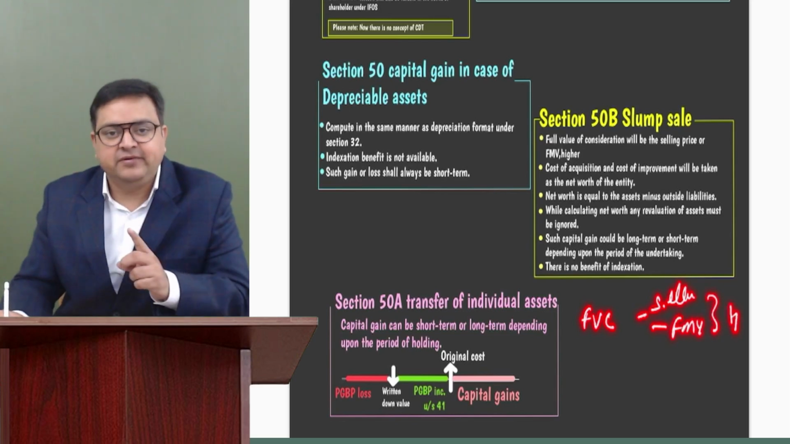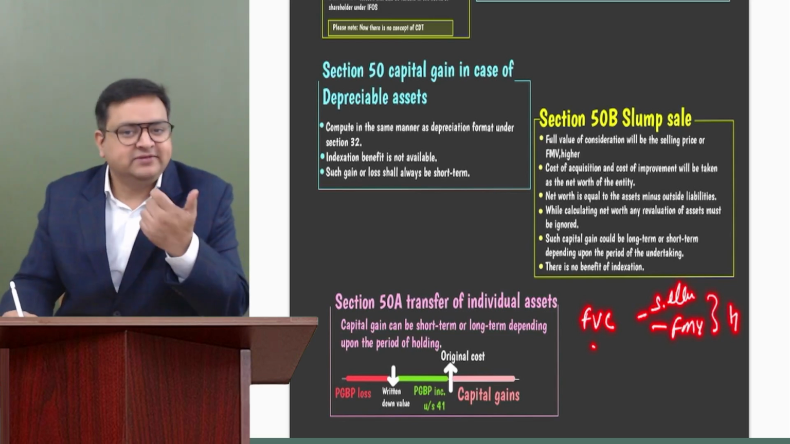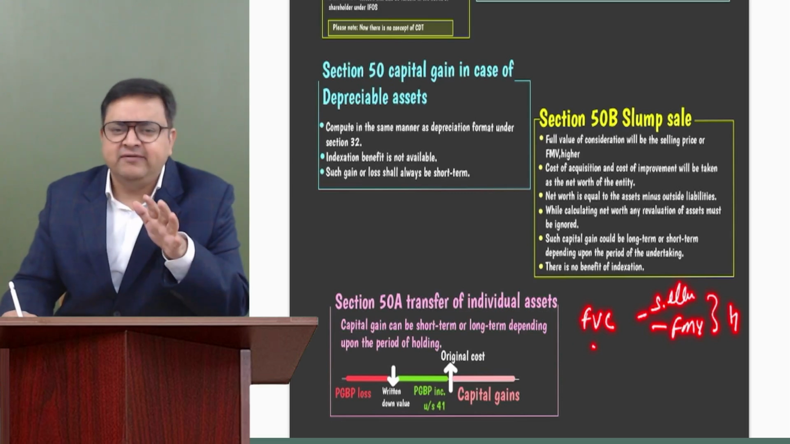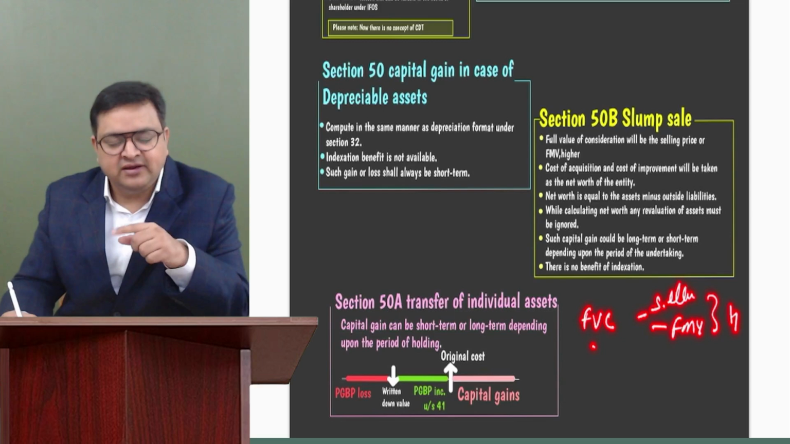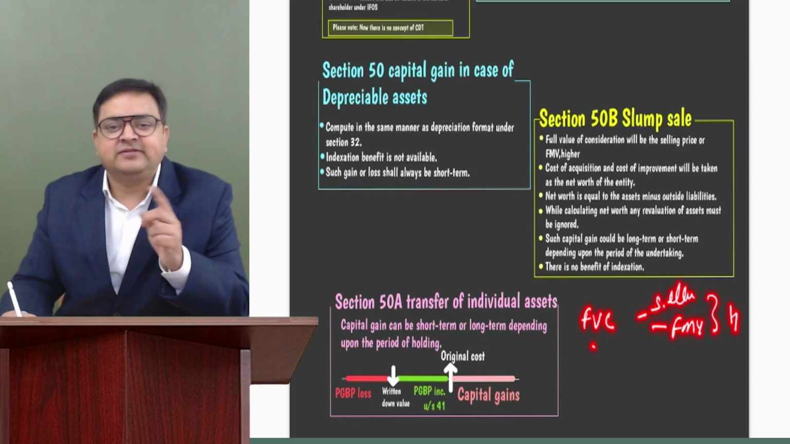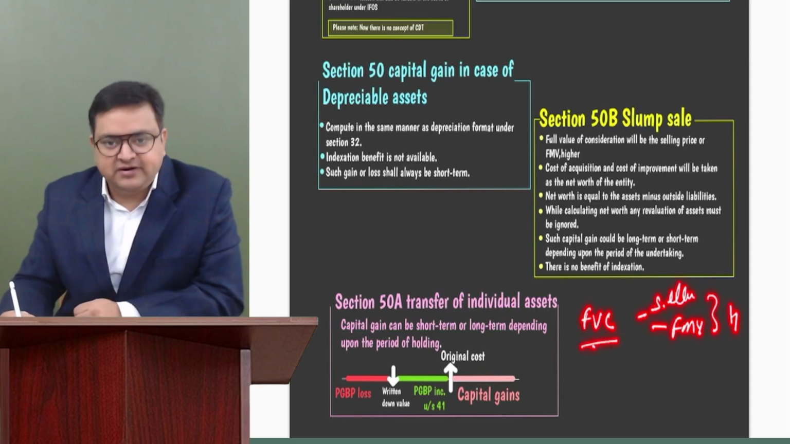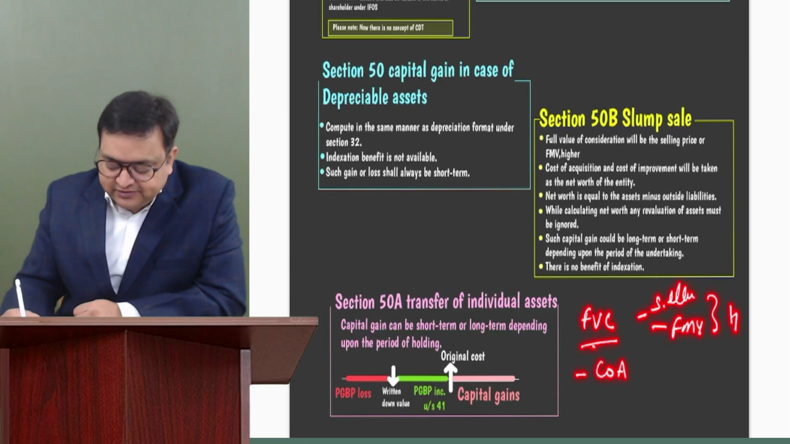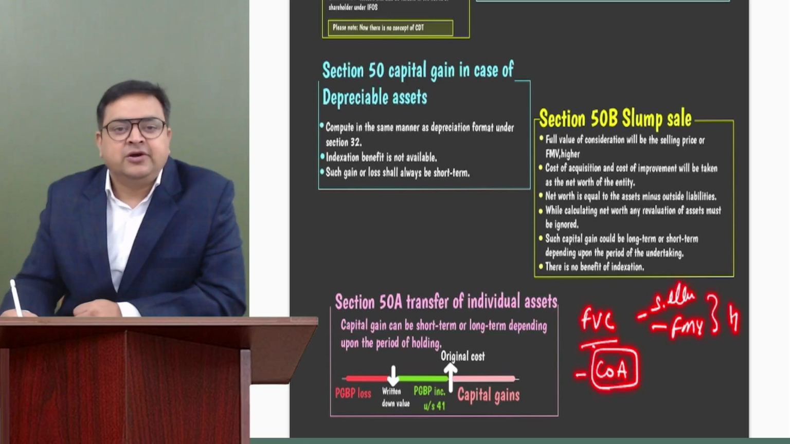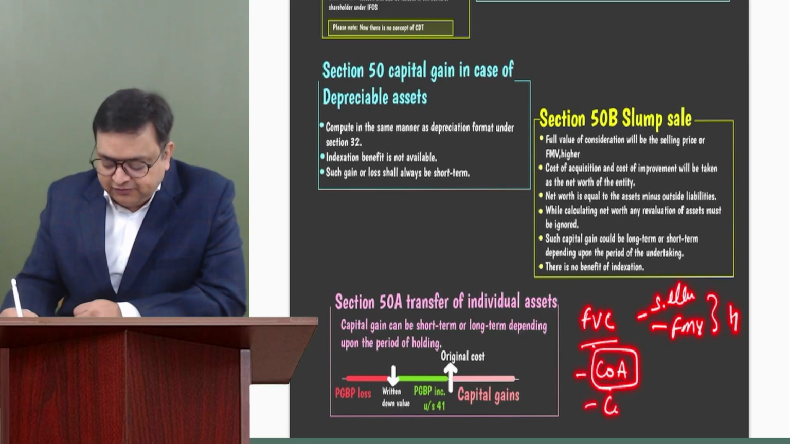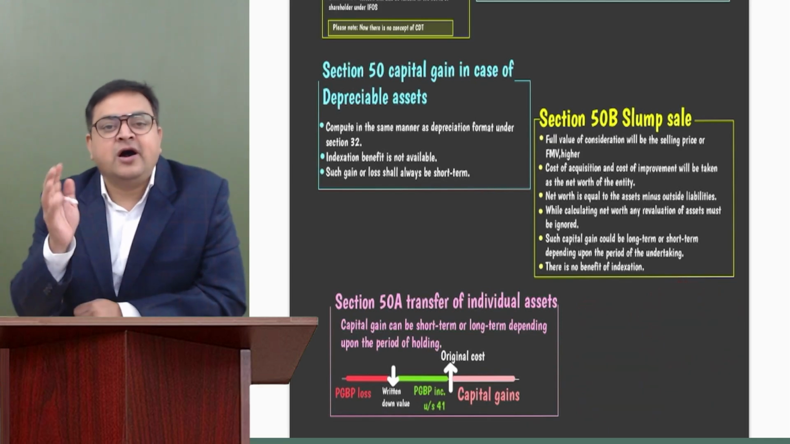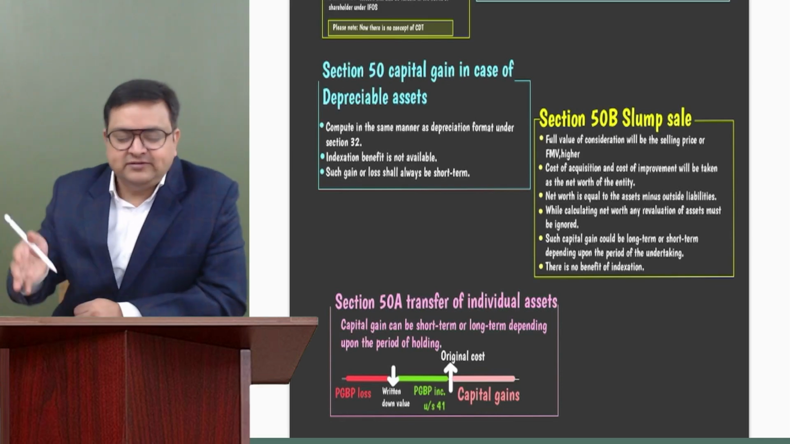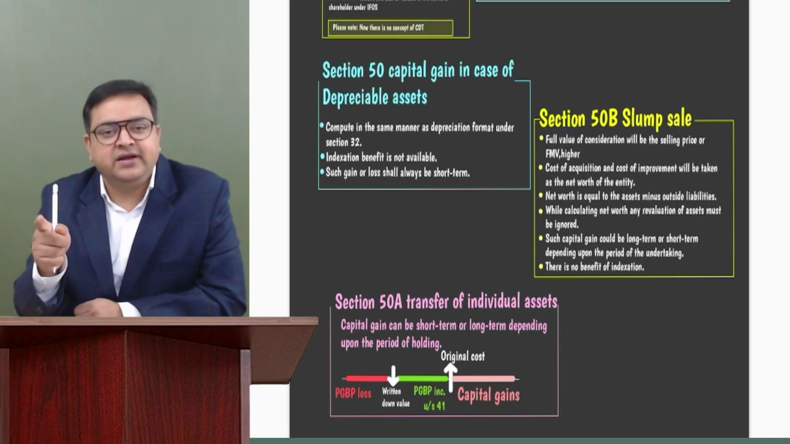First of all, please remember, full value of consideration would be the selling price, or if fair market value is not given, then you can ignore it. You can take the selling price, but if fair market value is given, just check whichever is higher. That should be the full value of consideration. Minus cost of acquisition, we will not take cost of acquisition or cost of improvement in this case, but we will be taking net worth of the undertaking. So how is net worth computed? Total assets of that undertaking only, right?